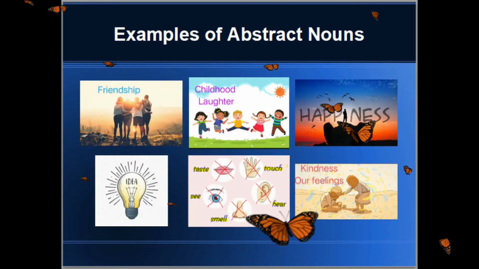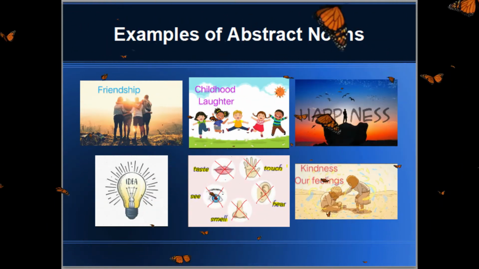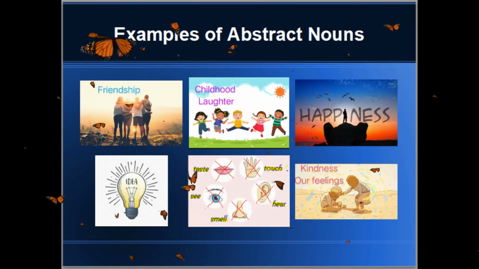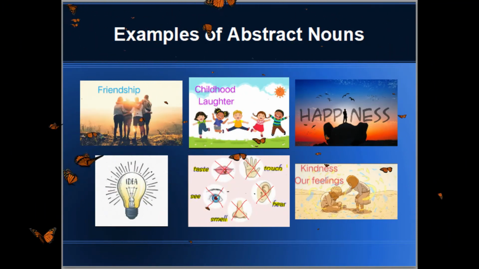Examples for abstract noun. Friendship is an abstract noun because friendship is a feeling. Childhood, laughter, our happiness, our idea and our kindness, that is our feelings. All these are examples for our abstract noun.